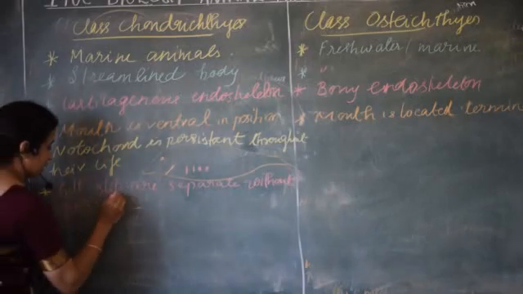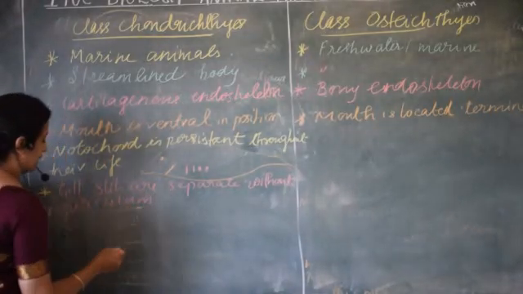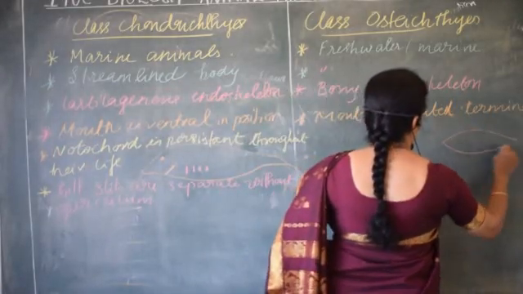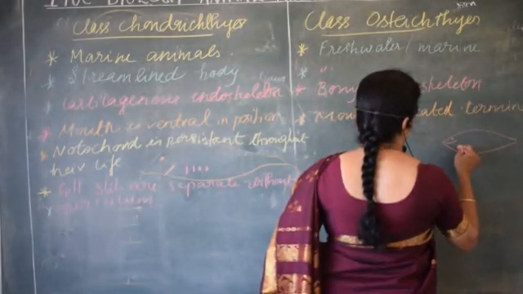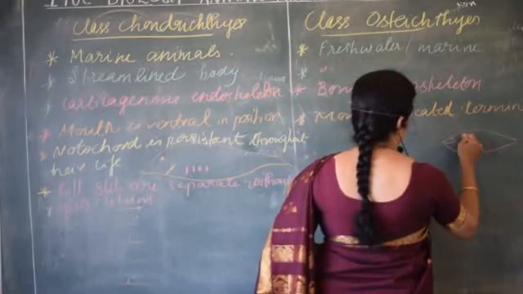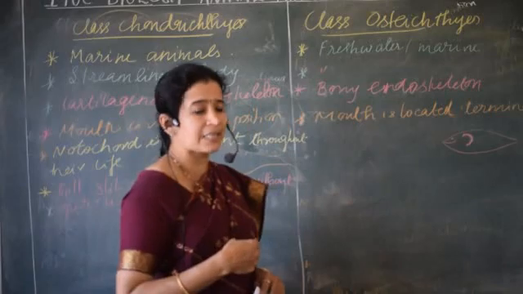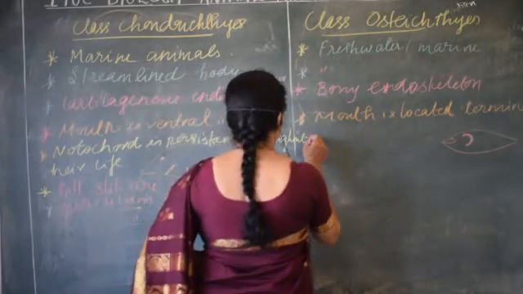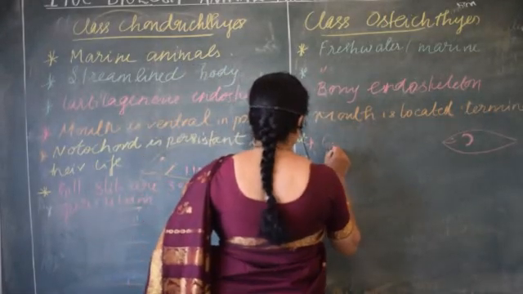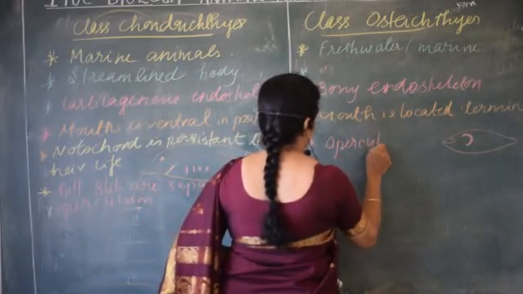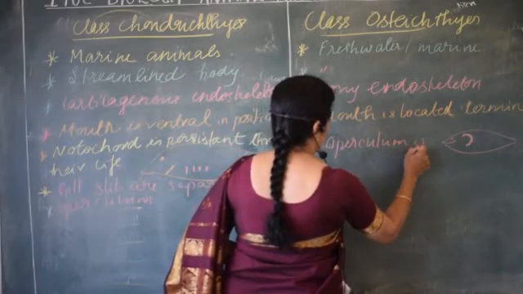But in the case of osteichthyes, there is an operculum present which covers the gill slits. In the osteichthyes, operculum is present.